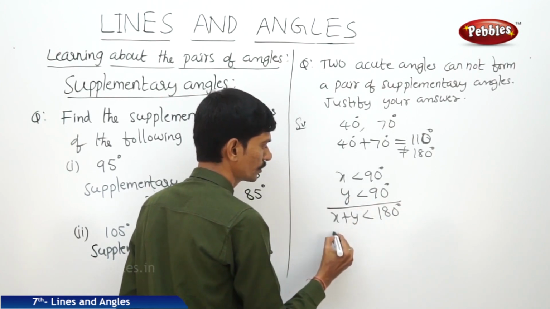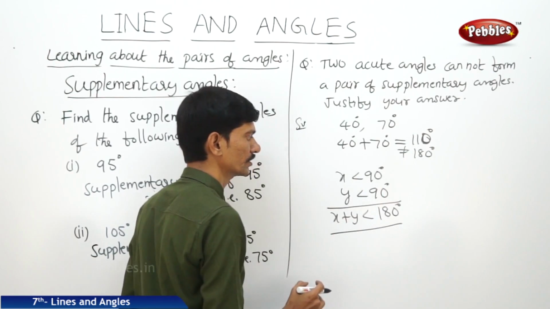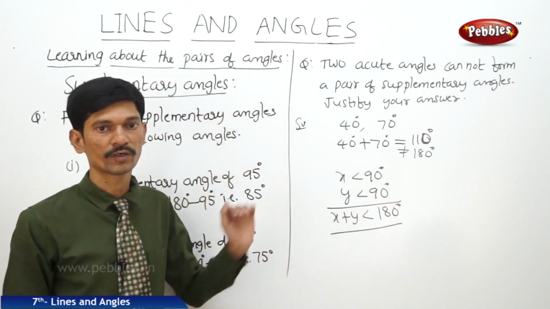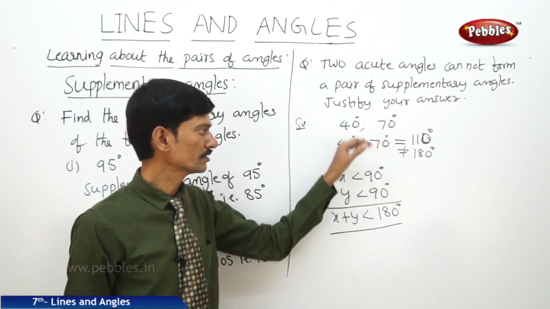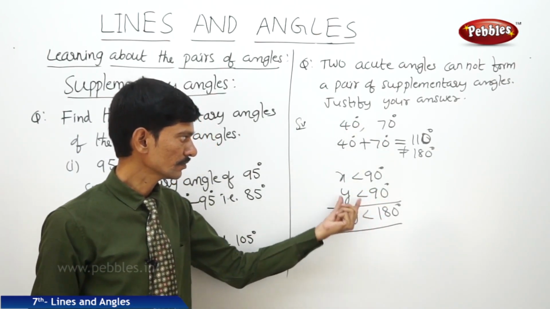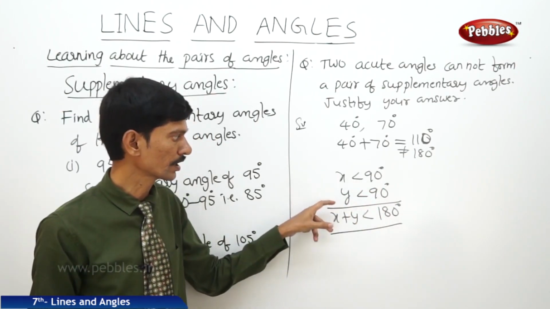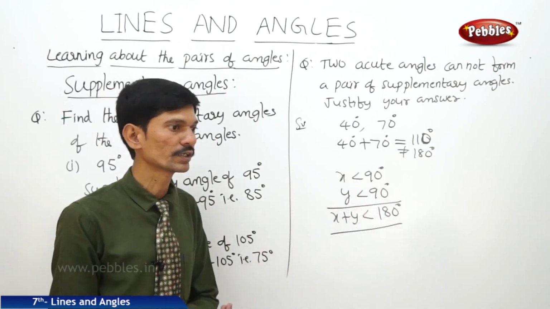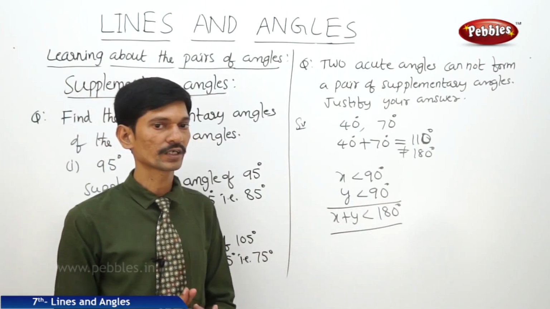So the sum of two acute angles is less than 180 degrees. So when the pair is said to be supplementary angles, the sum of the two angles must be 180 degrees. But here the sum of the two acute angles is less than 180 degrees. So the two acute angles cannot form a pair of supplementary angles.